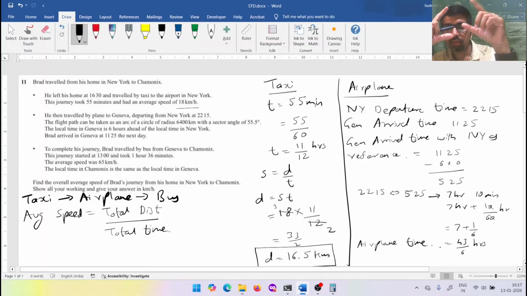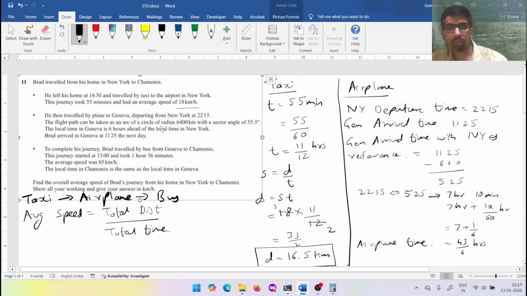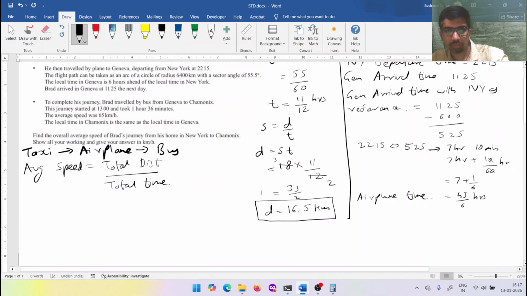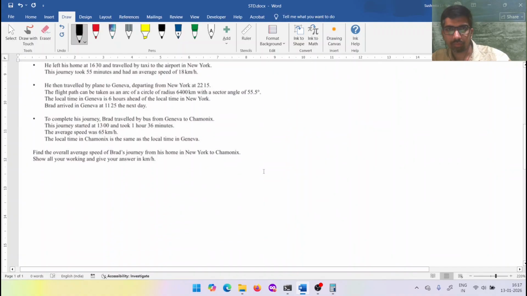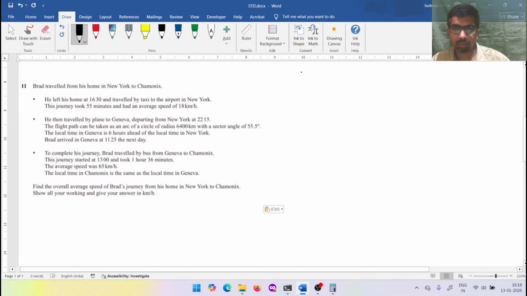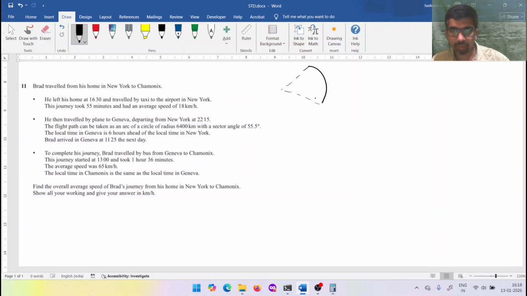Now I have to find the distance of the airplane. We'll find the airplane distance. The airplane's radius is 6,400 kilometers and the angle is 55.5 degrees. I'll just copy these things down and do it over here. So this is going in an arc. The angle made by the airplane is 55.5 degrees, the radius is 6,400 kilometers, and we have to find the length of the arc.